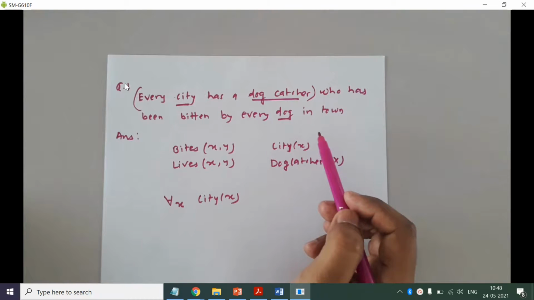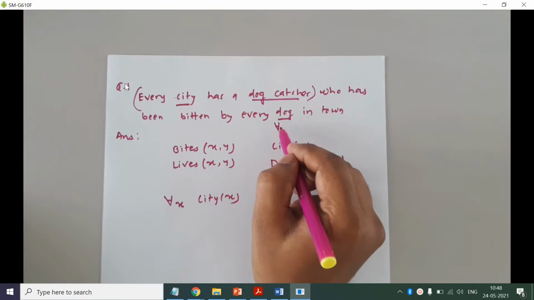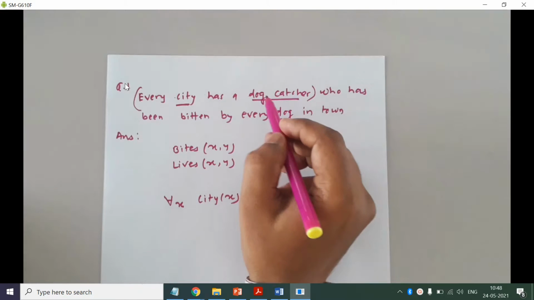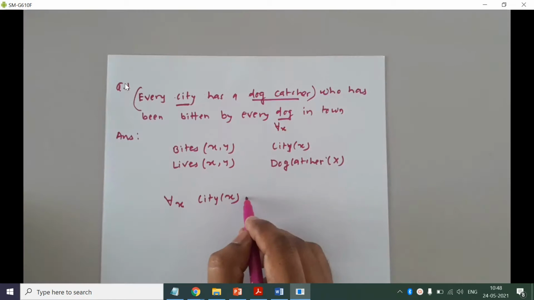Okay, so what will happen? So this says dog catcher.